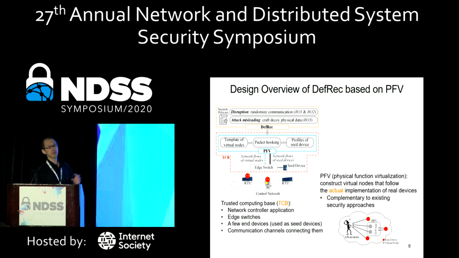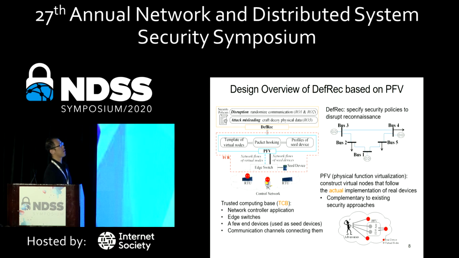So by using the PFV, we will be able to spoof the traffic on behalf of some virtual node. And it will be very difficult, if not impossible, for the attacker to distinguish the spoofed traffic from the real traffic. Then, on top of the spoofed traffic and using the information contained in it, we can specify the security policy to disrupt reconnaissance.